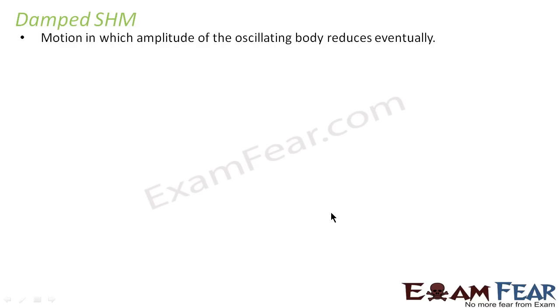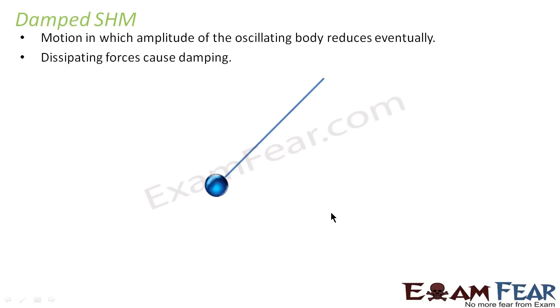That is, as time passes, the amplitude keeps decreasing. Dissipating forces cause damping. Dissipating forces include frictional forces due to air or any other external object. Friction, as always, opposes motion, so it opposes this oscillation and therefore the body stops after a certain period of time.